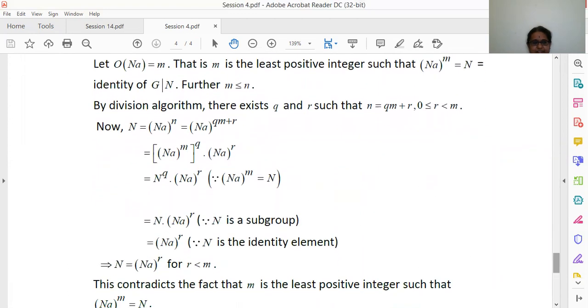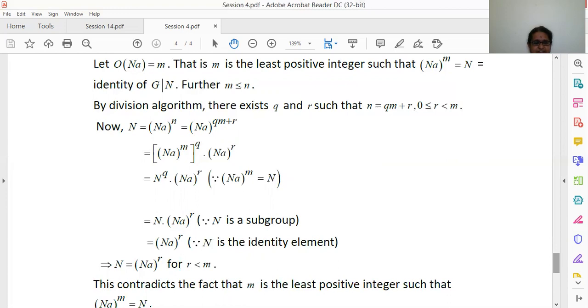So this is N dot (Na) power r, because N is the identity element. N power q will be again N, because N is a subgroup. So N dot (Na) power r will be equal to (Na) power r, because N is the identity element. So from this what we have got is N is equal to (Na) power r for r less than m.